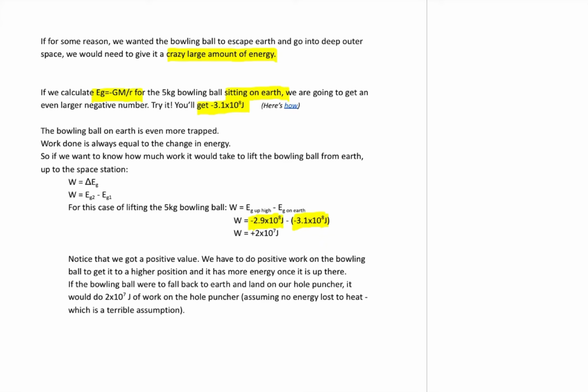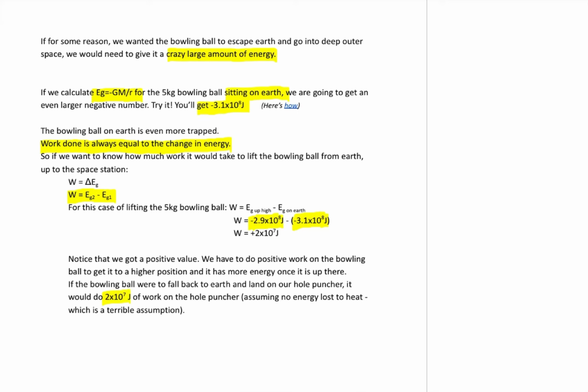We'll do it a couple times in the course where we need to figure out the work to move something. Work done is always equal to the change in energy. So if we're taking the bowling ball from Earth and lifting it to the International Space Station, we can figure out the work it takes. We just have to take the second energy, which is the space station height, and take away the first energy, which is the height on Earth, since it started on Earth and ended up at the space station. If we do that, notice we get a positive number: 2 times 10 to the 7, that's 20 million joules.